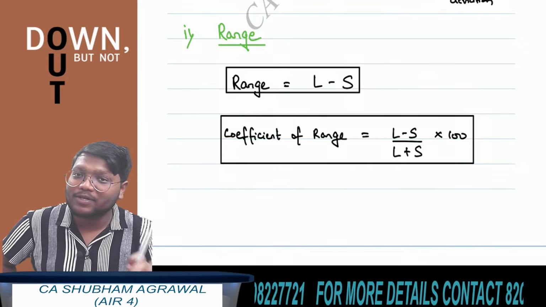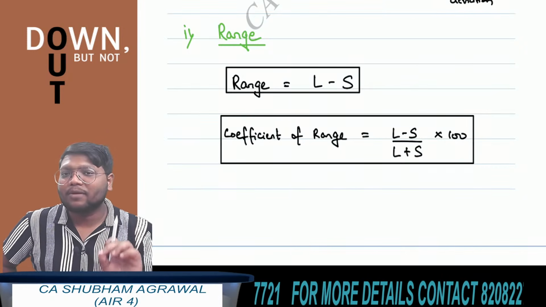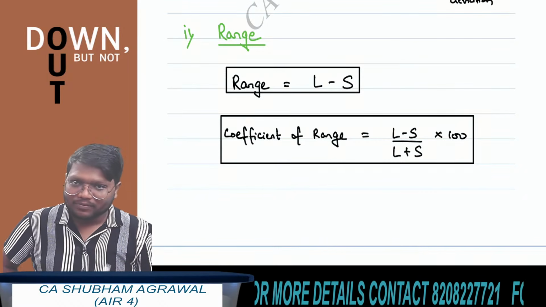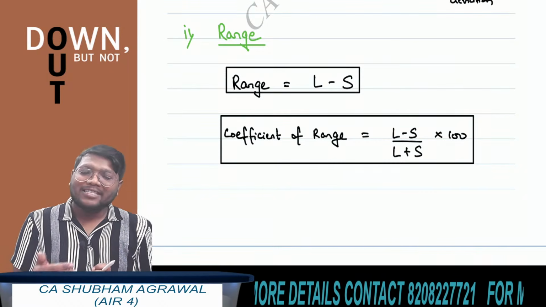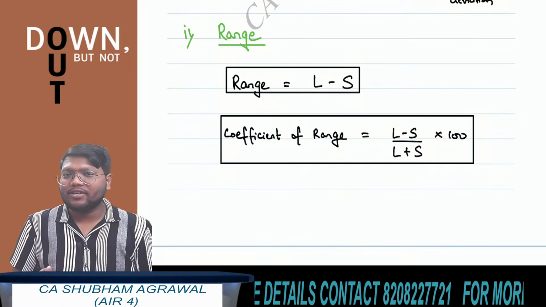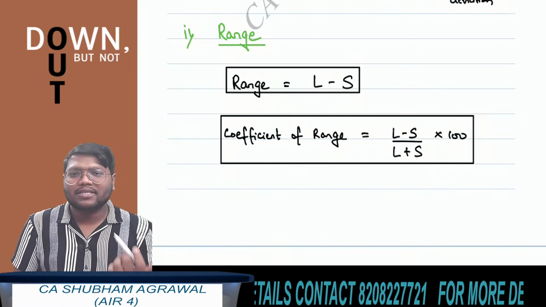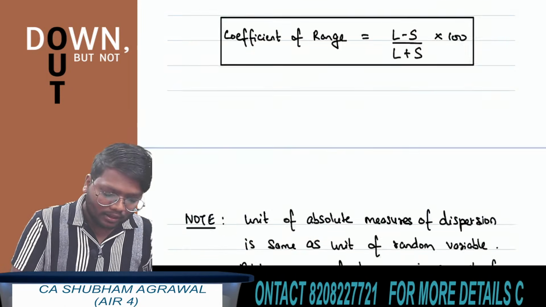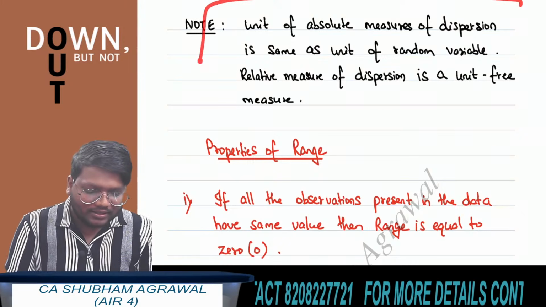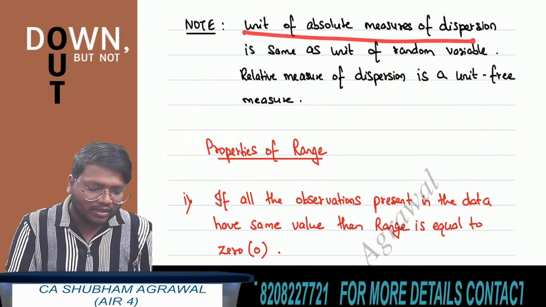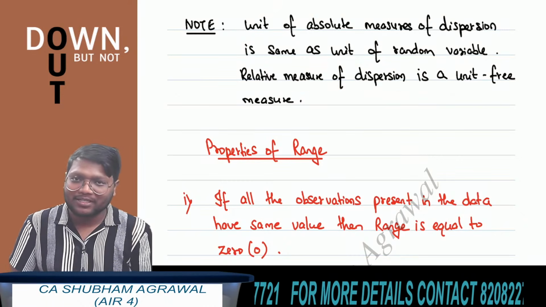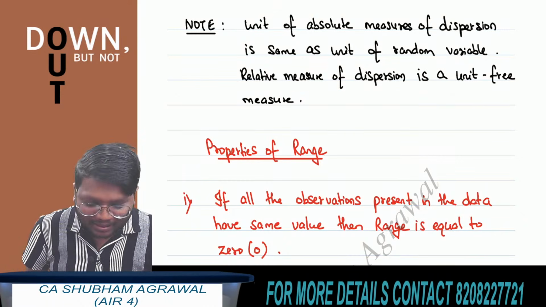And range, mean deviation, standard deviation, quartile deviation cannot be negative. Either it can be 0 or positive. I have written in the notes that the unit of absolute measure of dispersion is the same as the unit of random variable, and relative measure of dispersion is a unit free measure. Unit free measure means no units.